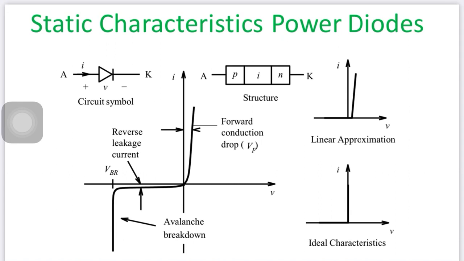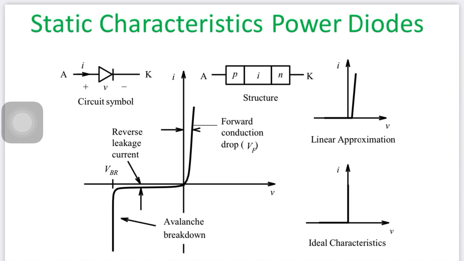Another characteristic is the dynamic characteristics. The dynamic characteristics is, during the operation, what is the performance of the switch after giving gate pulses and so on. That is called dynamic. So these are the two differences between static and dynamic characteristics. So now it is the static characteristics of the power diode.